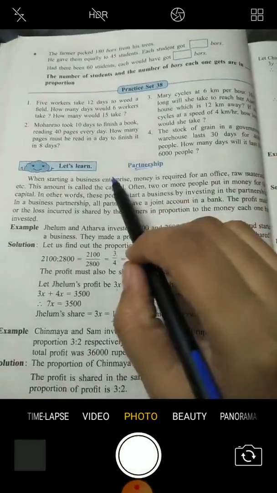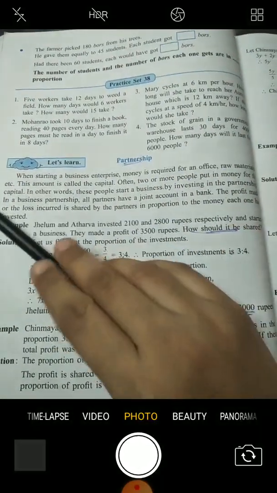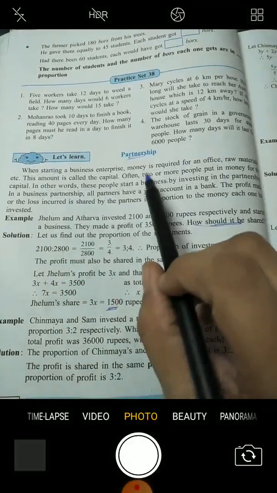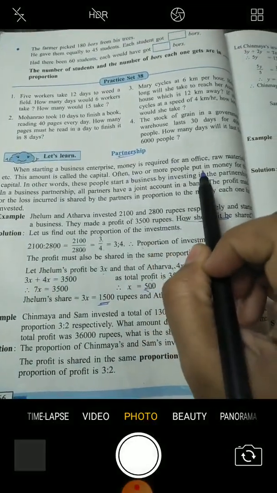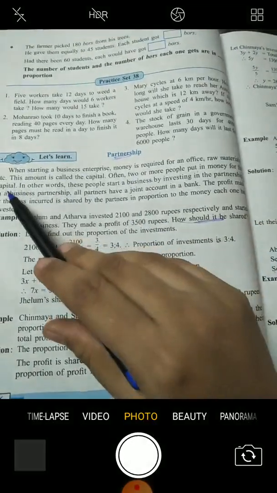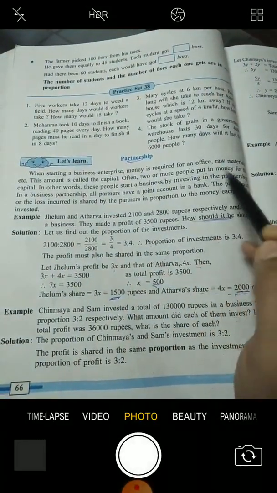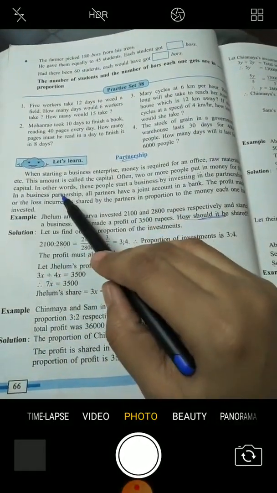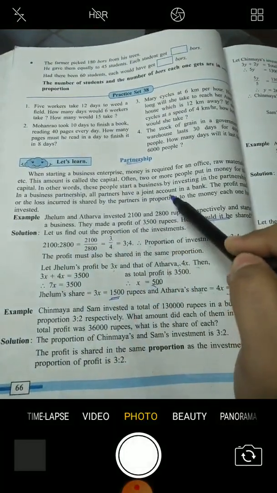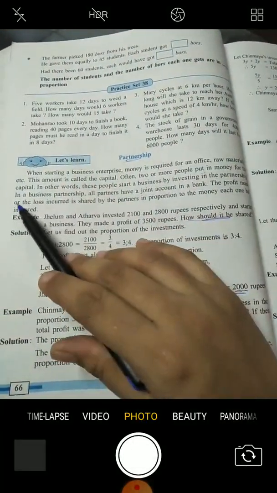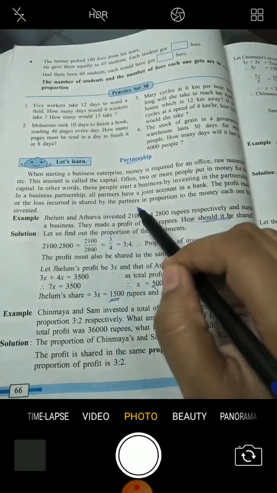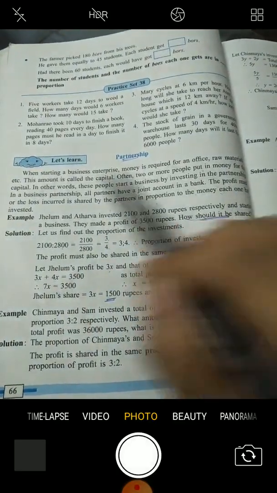When starting a business enterprise, money is required for an office, raw materials, etc. This amount is called the capital. Often two or more people put in money for the capital. In other words, these people start a business by investing in the partnership. In a business partnership, all partners have a joint account in a bank. The profit made or the loss incurred is shared by the partners in proportion to the money each one has invested.